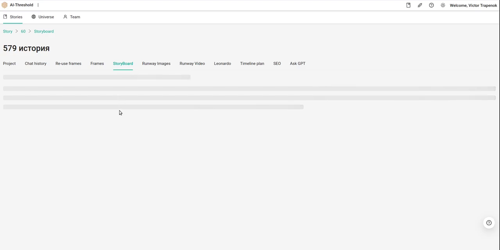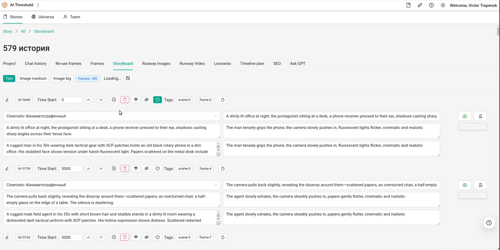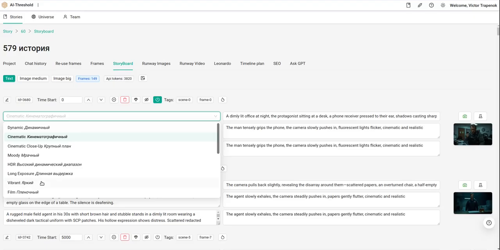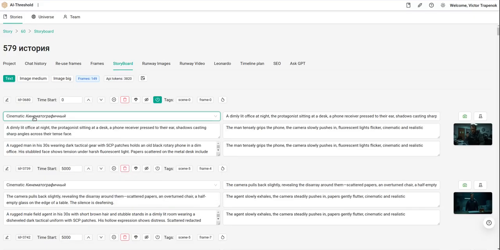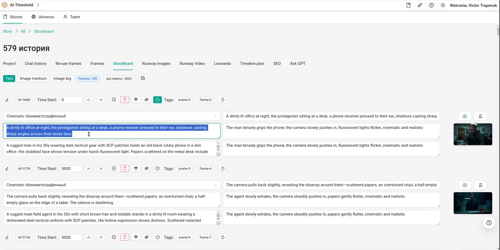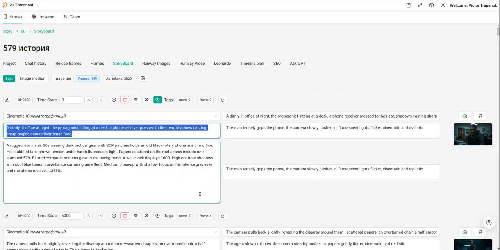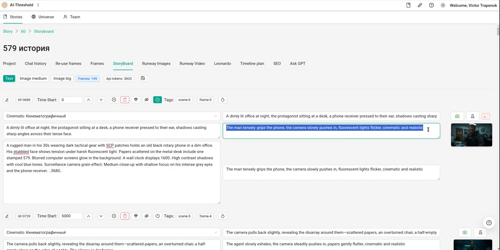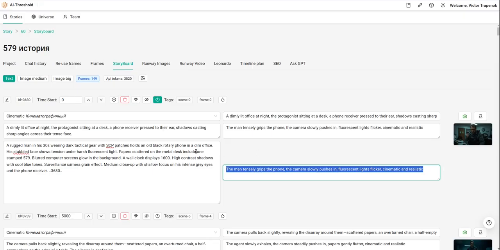On the storyboard we will see the prompts that were created. Here we have several types. The frame type, frame description short, frame description long. This is the part for the movie. The movement description short and movement description long.